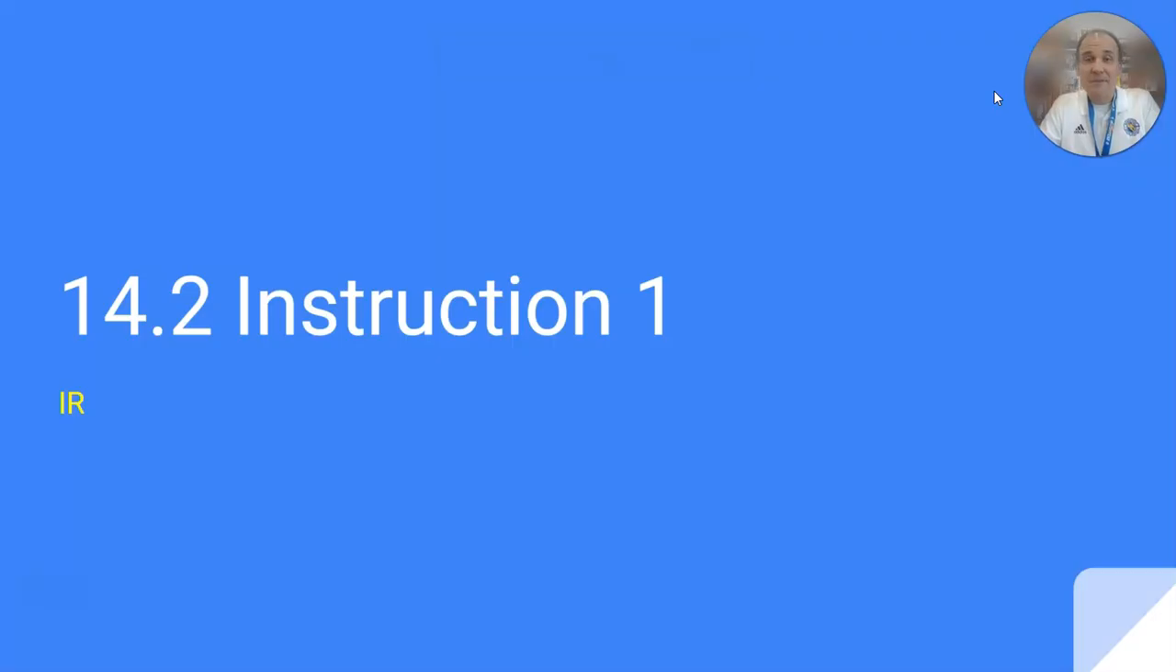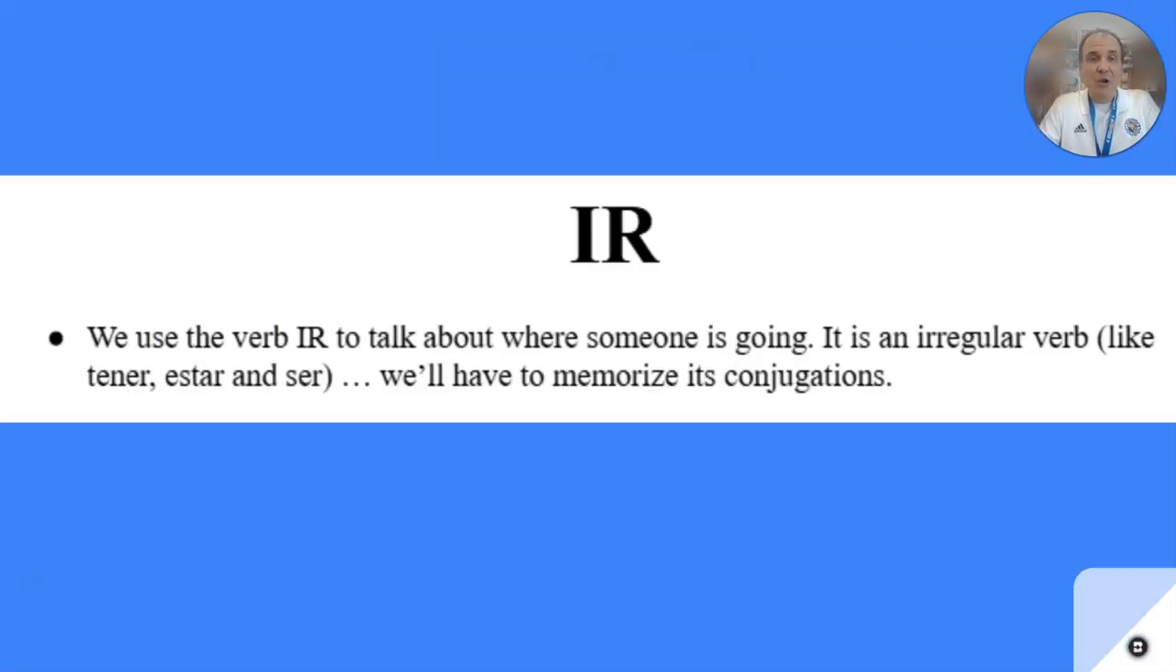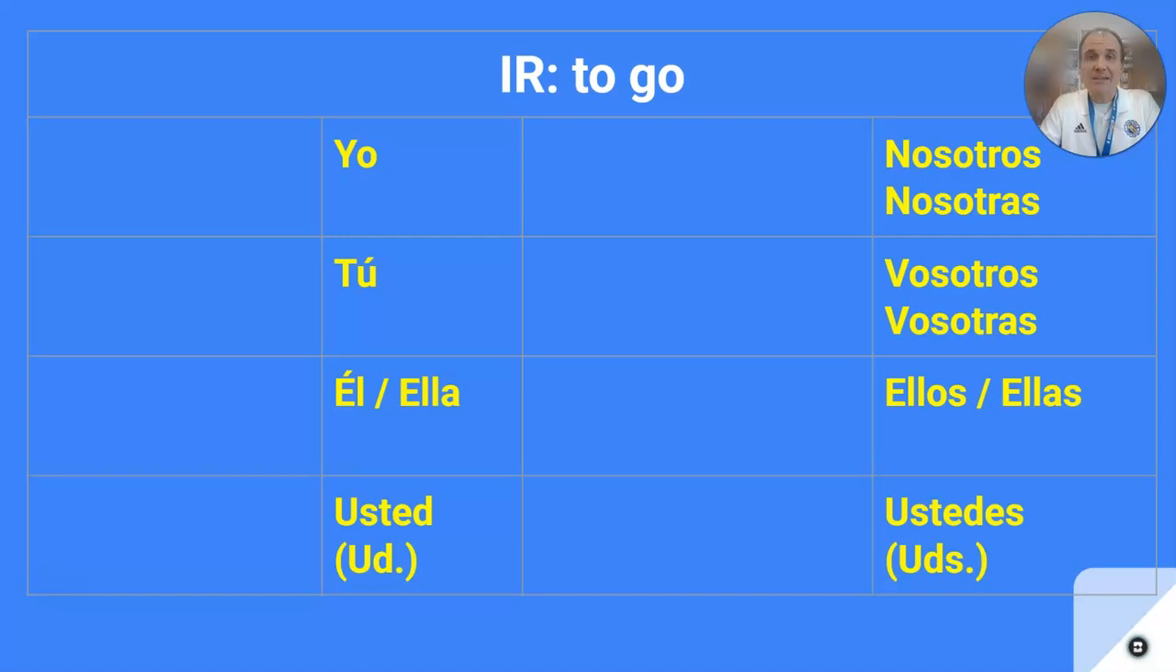So the verb ir, let's talk about that today because it really is one of the most important verbs that exist in Spanish. So we use the verb ir to talk about where someone is going. And now it is an irregular verb like tener, estar, and ser, which means we have to memorize its conjugations. It's not going to be like that long list of verbs that end in AR that always follow the same pattern. So first off, let's just practice our pronunciation. Try it with me. Ir, ir. All right, and ir means to go.